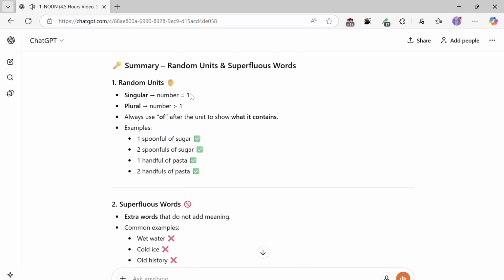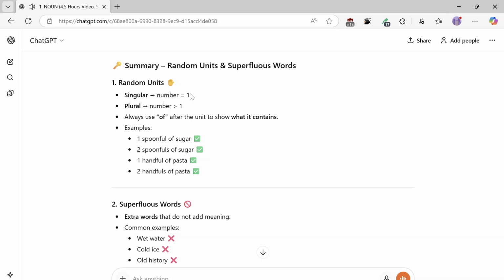Summary: random units and superfluous words. 1. Random units: singular when the number equals 1, plural when the number is more than 1. Always use "of" after the unit to show what it contains. Examples: 1 spoonful of sugar, 2 spoonfuls of sugar, 1 handful of pasta, 2 handfuls of pasta. 2. Superfluous words: extra words that do not add meaning.